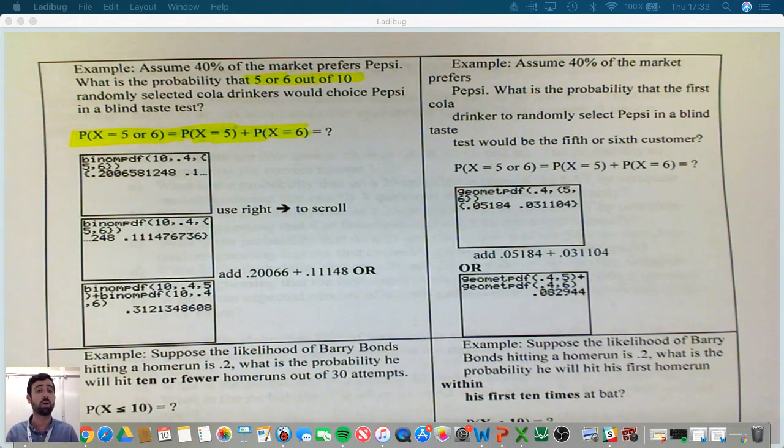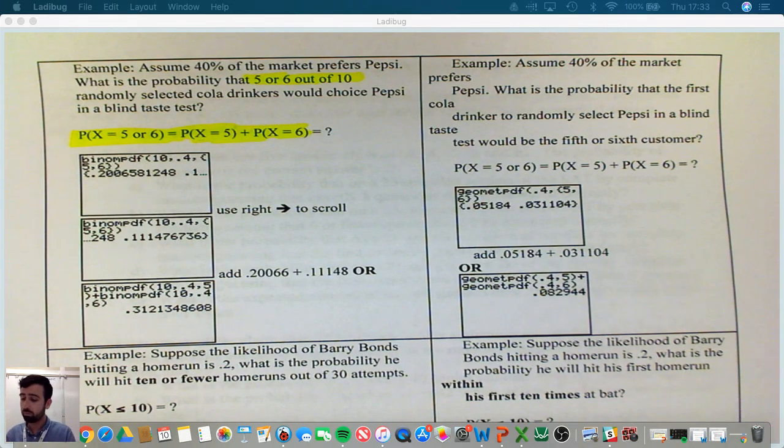Again, still a binomial setting, because fixed number of trials, 10. Binary, is it success, fail? Yep, you either prefer Pepsi or you don't. Independent, each person is independent of the next. Fixed number of trials, 10. And the same rate of success for every person, 40% coming in.